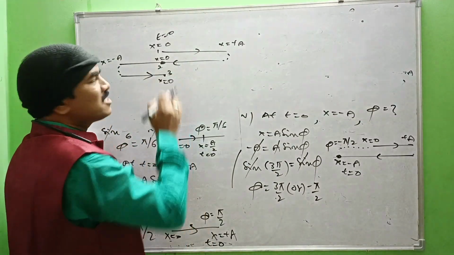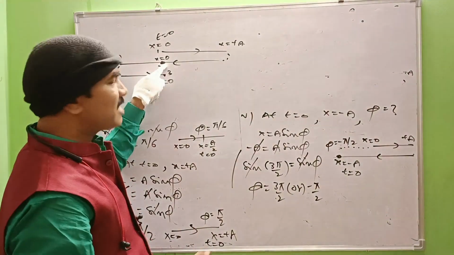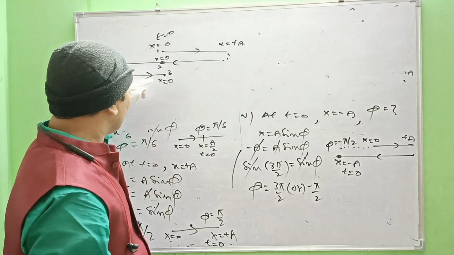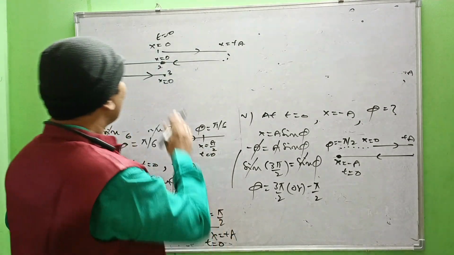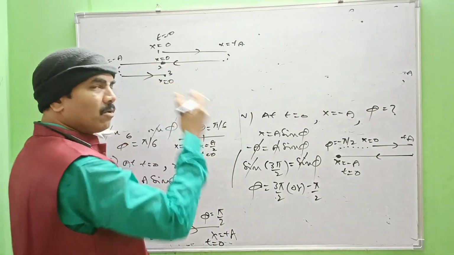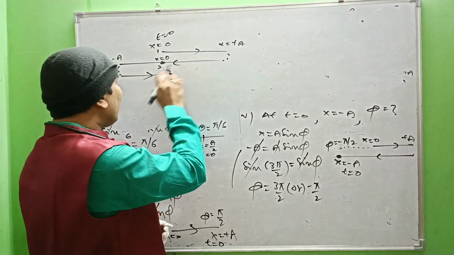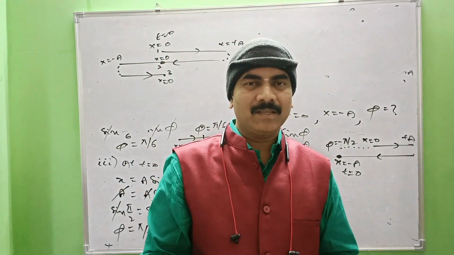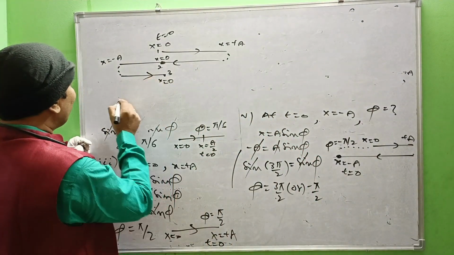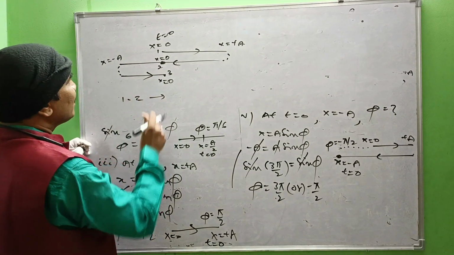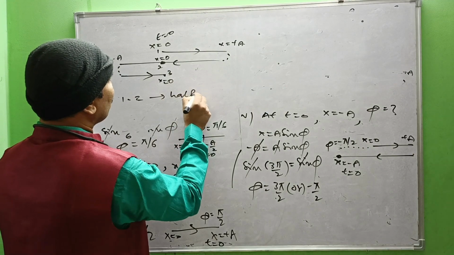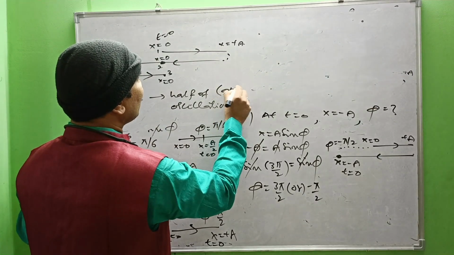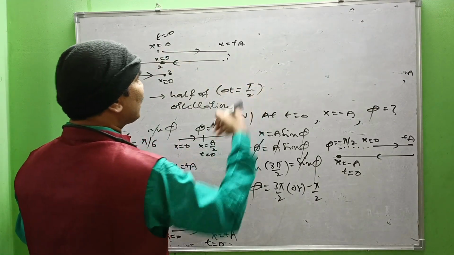Coming to the second and third instants. In the second instant, while crossing the mean position, the direction of motion is leftwards. At the third instant, it reaches the mean position one more time, rightwards. Here also, even though these two positions refer to the same mean position, see the direction of motion: this is leftwards, here it is rightwards. So the direction of motion has not coincided. So that's why between instant 1 and 2 is said to be half of the oscillation. Half of oscillation means the time interval delta t between these two is said to be half of the time period.